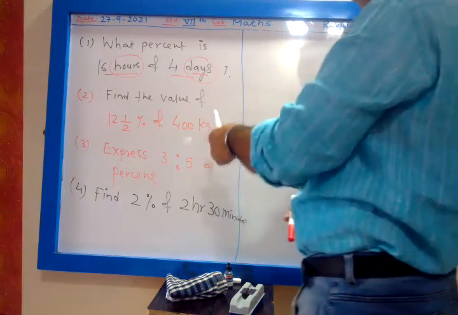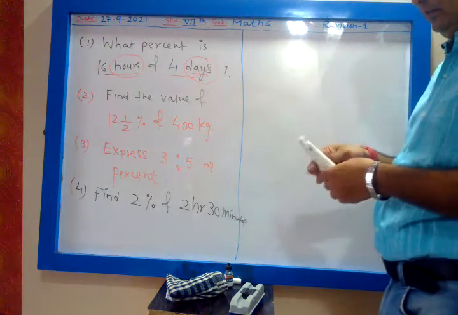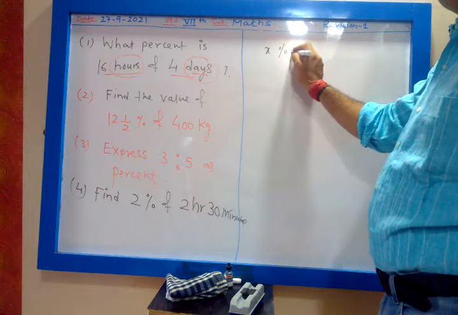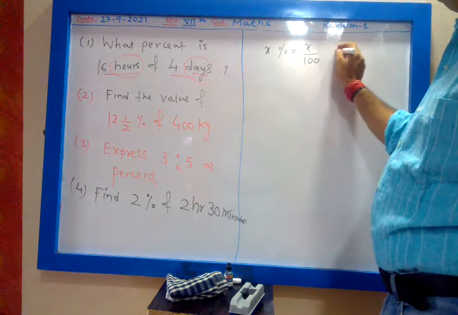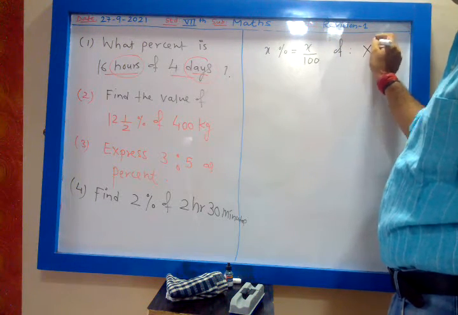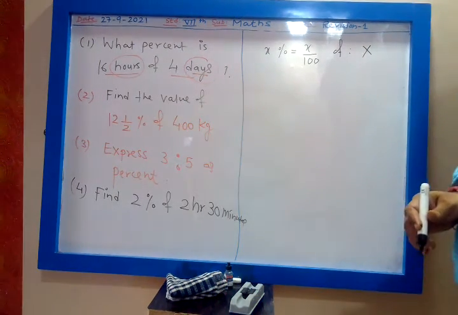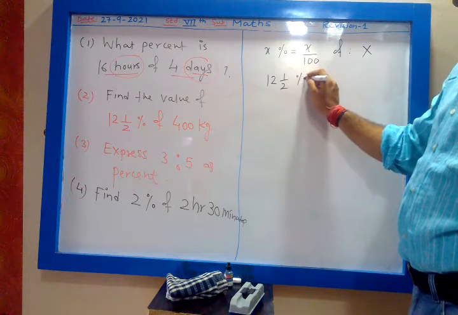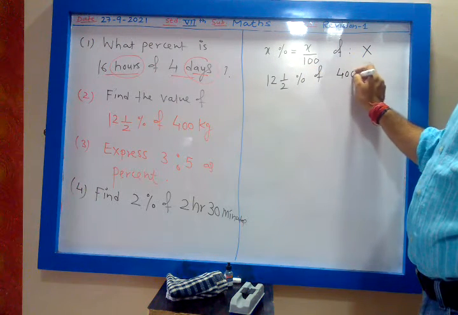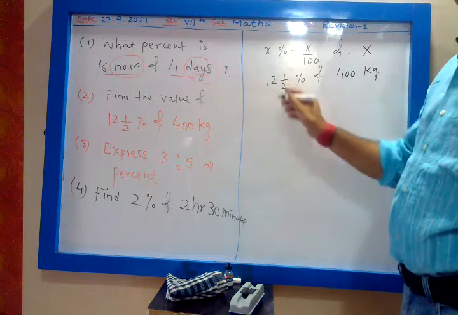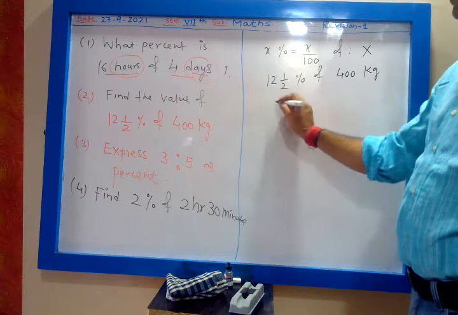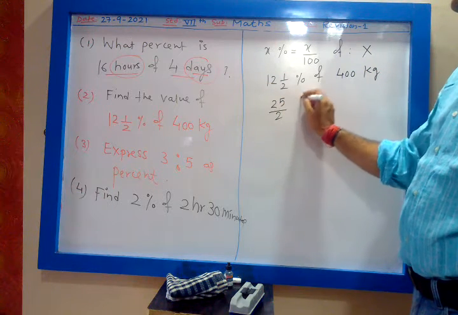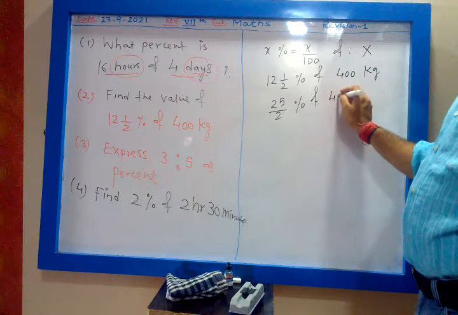12 1 by 2% of 400 kg. We should go step by step. What do you mean by x percent? X percent means x upon 100. Then "of" means multiplication. Off means multiplication, that's all. So 12 1 by 2% of 400 kg. 12 1 by 2 is a mixed fraction. Convert that: 2 into 12 is 24, 24 plus 1 is 25, so 25 by 2% of 400 kg. Okay.